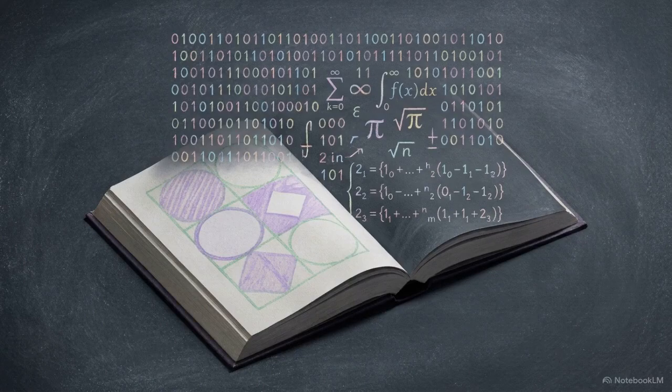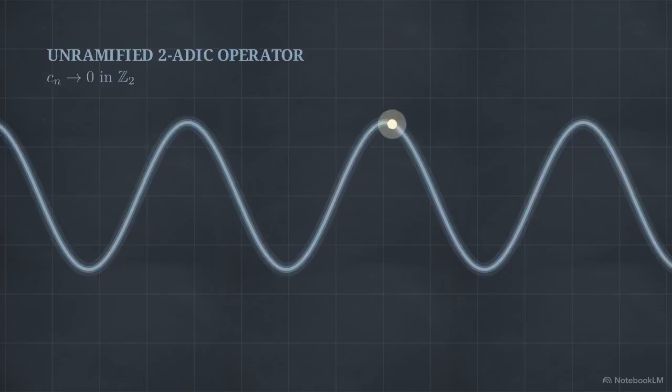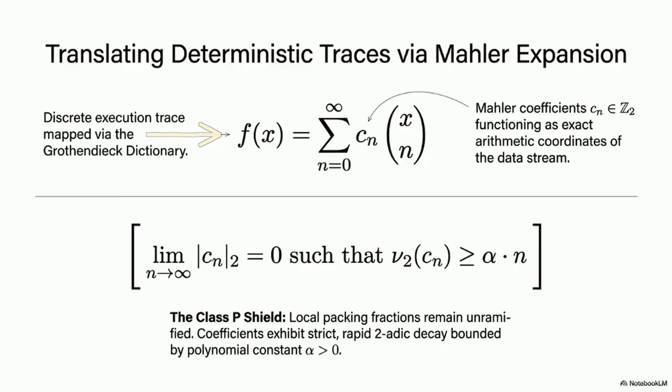Using the Grothendieck dictionary, we embed the algorithm's execution trace into the p-adic integers, a space where binary transitions behave as smooth, convergent functions. Look at the Mahler expansion formula. It decomposes a discrete algorithm into arithmetic coordinates, called Mahler coefficients, to track geometric stability. The bottom limit equation defines the class P shield.